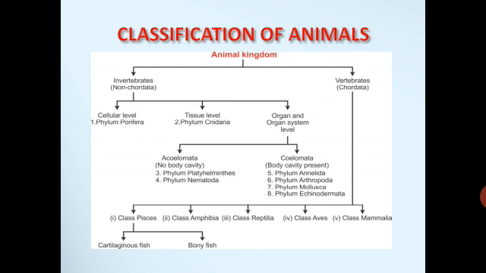So this is the outline classification of the animal kingdom, which shows the levels of organization, the body cavity or coelom, and the symmetry, and these are the various phyla under the animal kingdom.